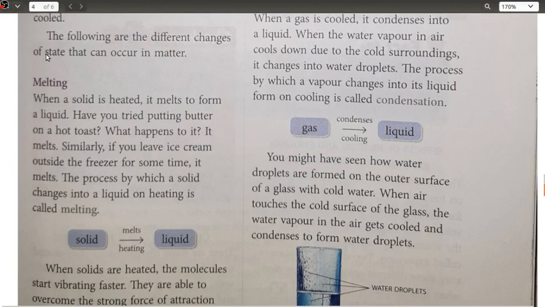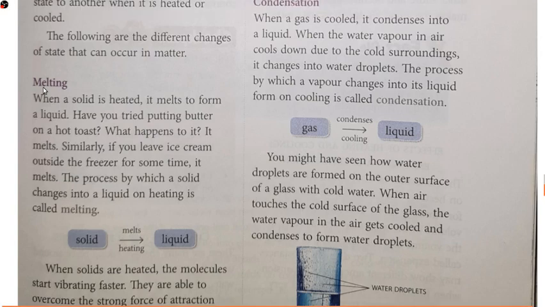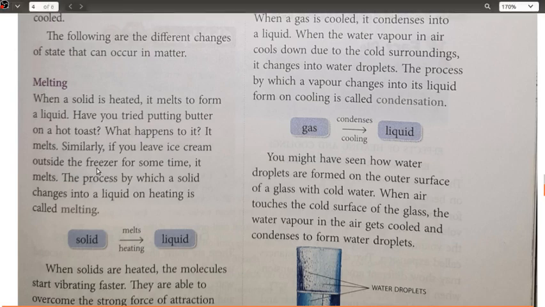When we are talking about melting, हिंदी में भी आप जानते हो कि melting का मतलब basically होता है पिघलना. Whenever a solid is heated, it melts to form a liquid. Have you tried putting butter on a hot toast? What happens to it? It melts. Similarly, if you leave ice cream outside the freezer for some time, it melts. The process by which a solid changes into liquid on heating is called melting. Remember this definition. These are the important ones.